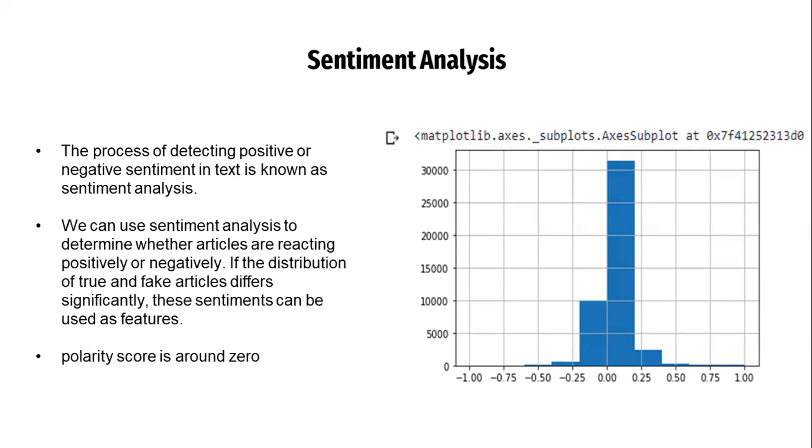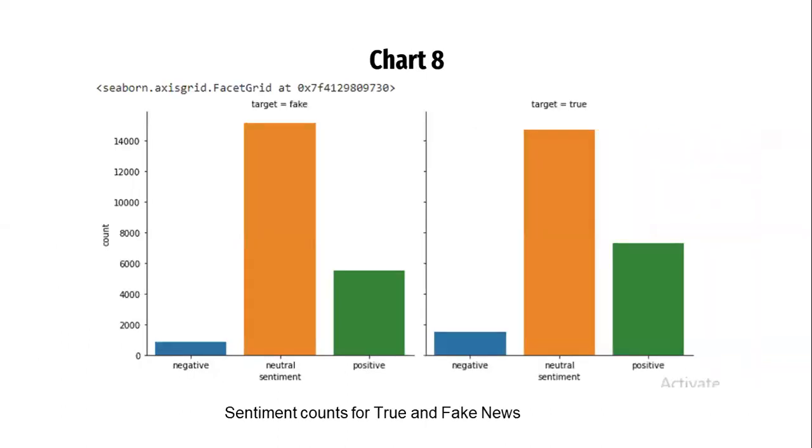Hence, we can ignore these features. And here we can see that there are a few more negative and positive articles in fake news than in the true ones. Neutral seems proportionately distributed, as there is no significant difference. We can safely ignore these features for now.